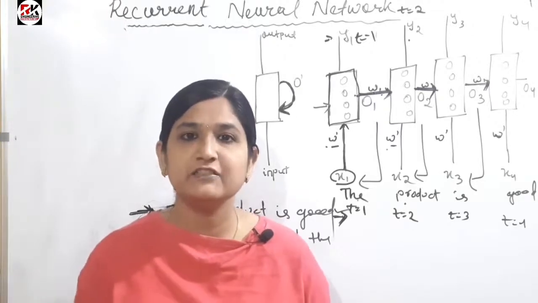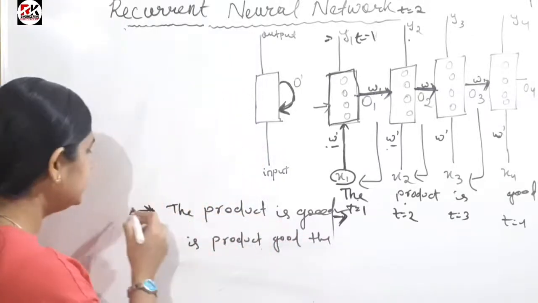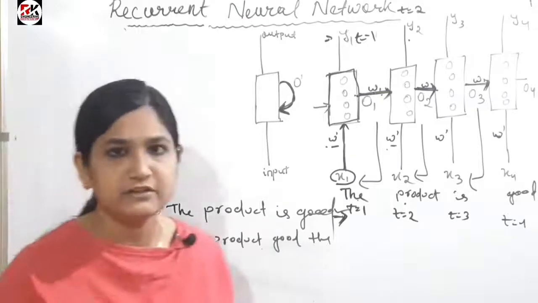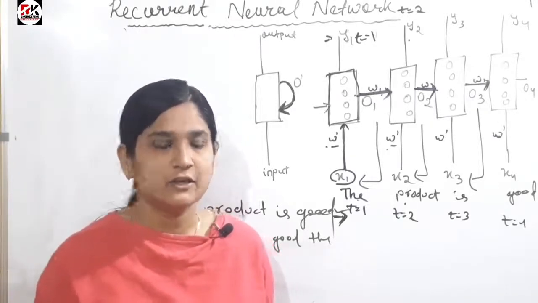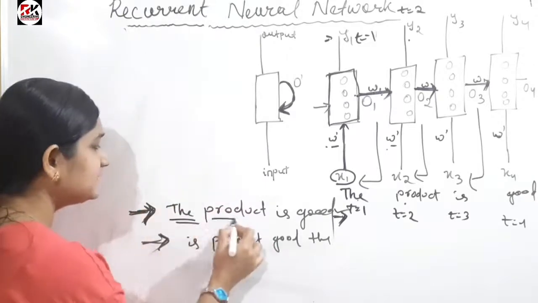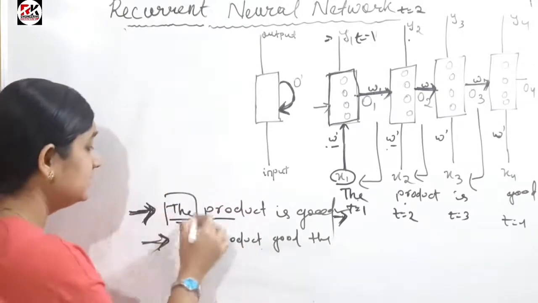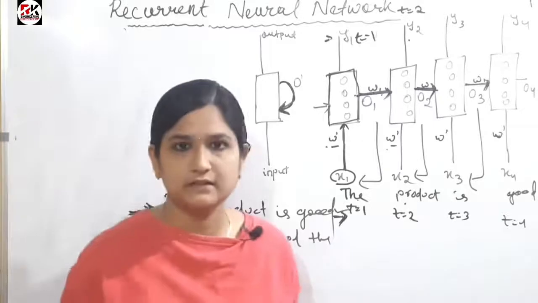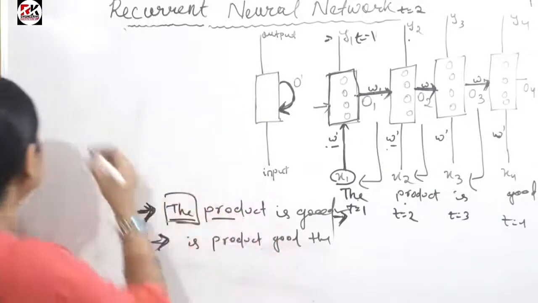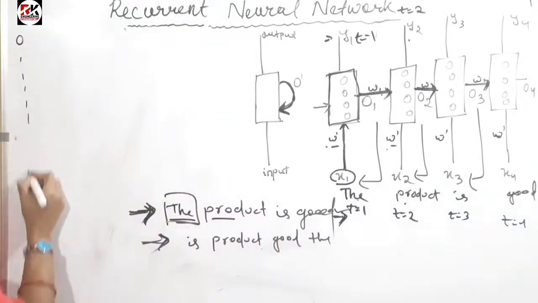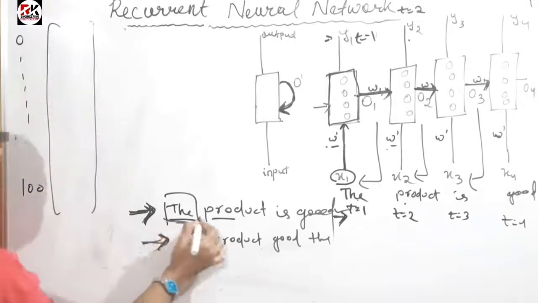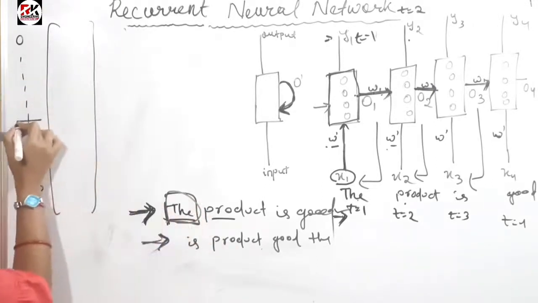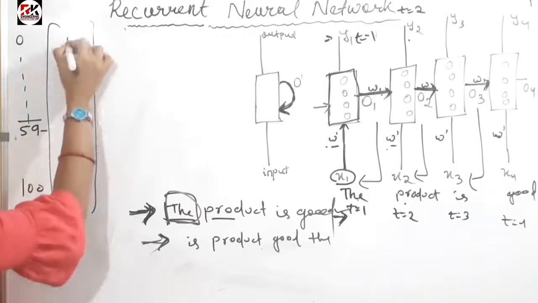One more idea of recurrent neural networks is that whenever I input a sentence to the network, the system cannot understand the English language. So each word is converted to its vector form. What is the meaning of vector form? Suppose there are 100 words present, and the word "the" is present at index 59.